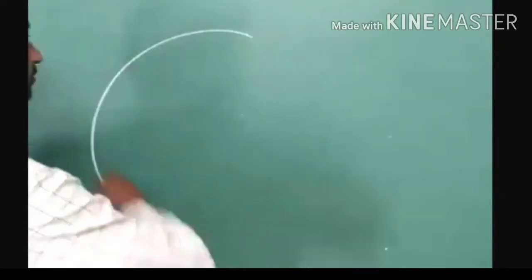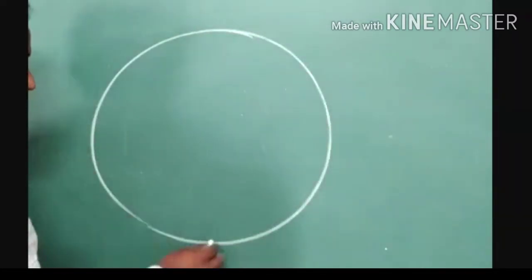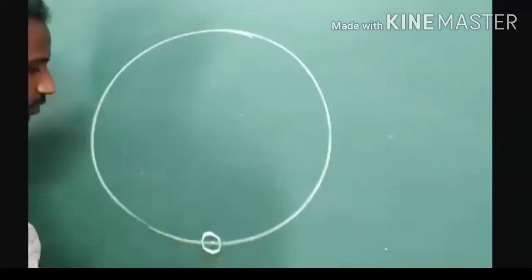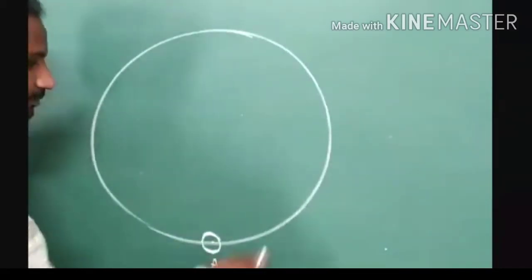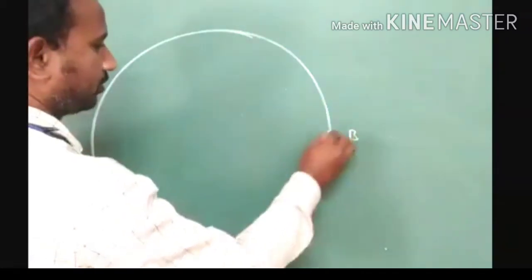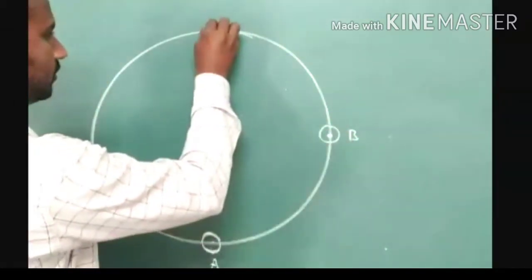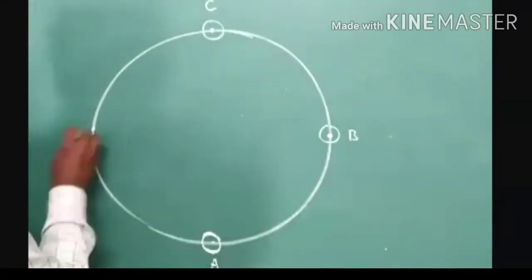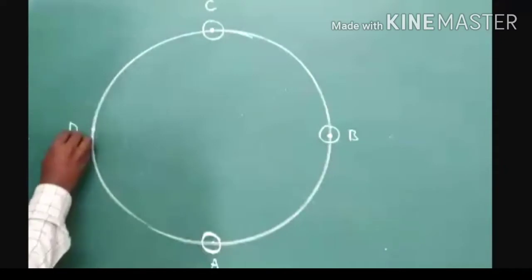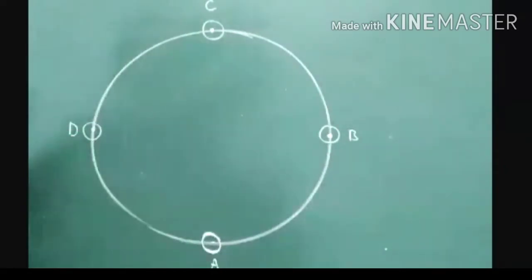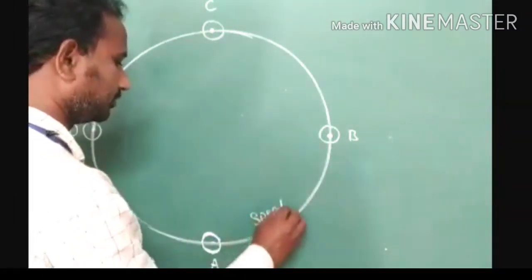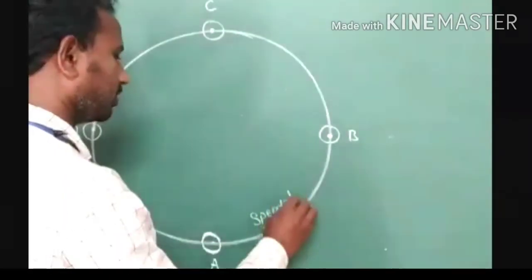Now identify. Initially, we consider the body at point A. Another point we consider B, another point C. Four observation points on the plane surface: A, B, C, D. Now along the circular path, the speed is constant.